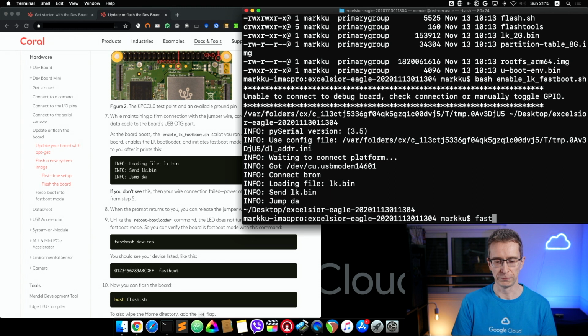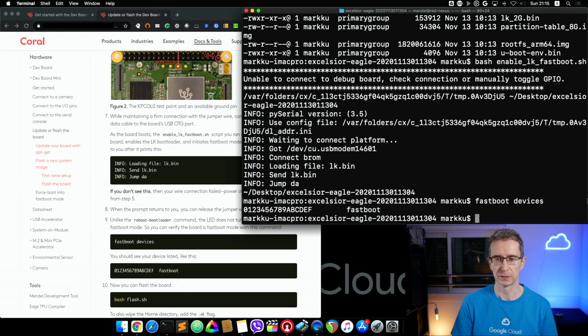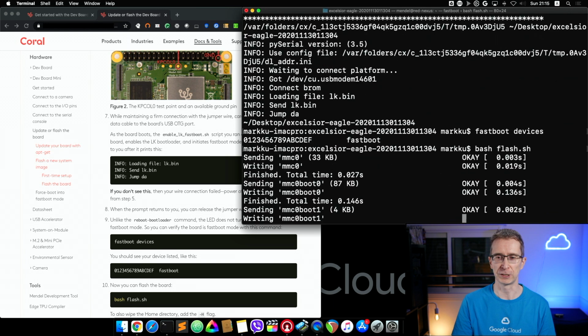We should now see fast boot devices. Yes, we can see the board now visible with the fast boot command over the USB-C data cable. So we managed to force the board to boot up into this fast boot mode, and then to actually flash the operating system image, all we need to do is execute bash flash.sh.